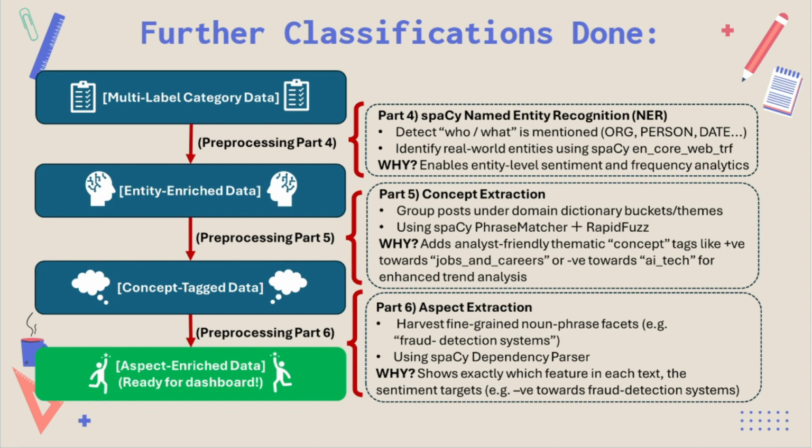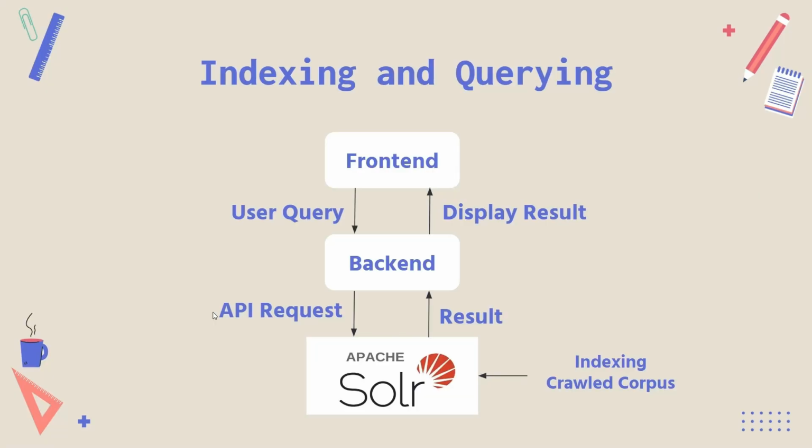But we didn't stop there. We ran deeper classification layers. We added NER to extract entities like companies or job titles, concept extraction to map out themes like automation or mental health, and finally, aspect extraction to surface the exact noun phrases users were reaching out to, making the data dashboard ready. For indexing and querying, we store our crawled corpus in Apache Solr, which allows efficient data retrieval.